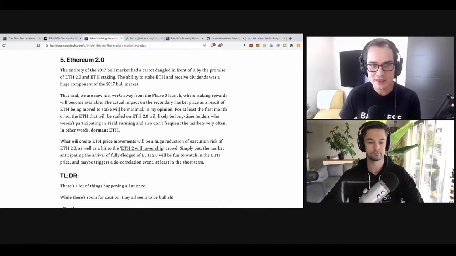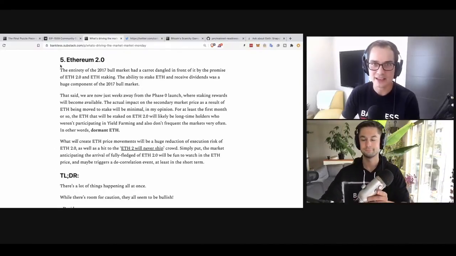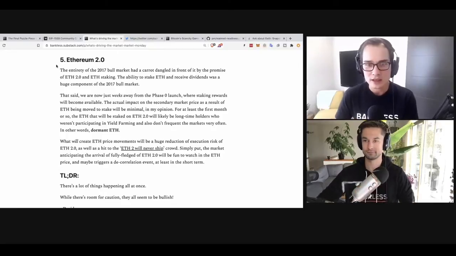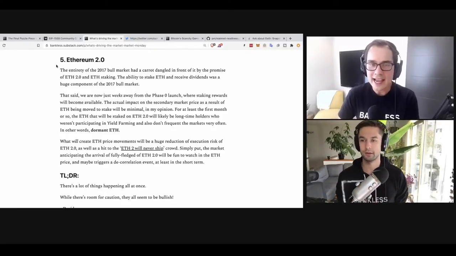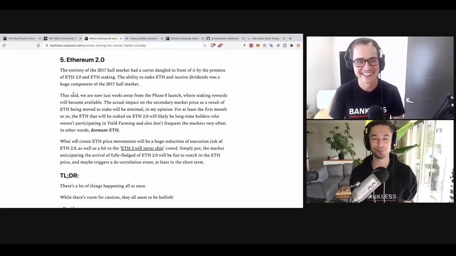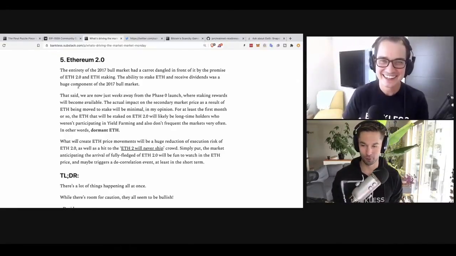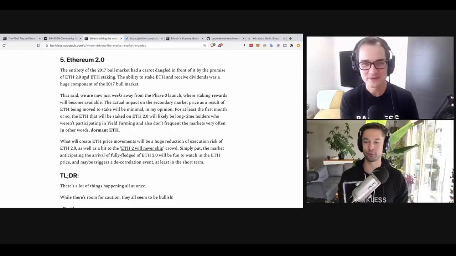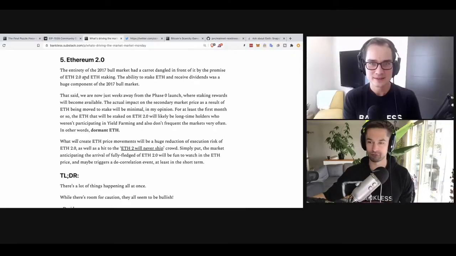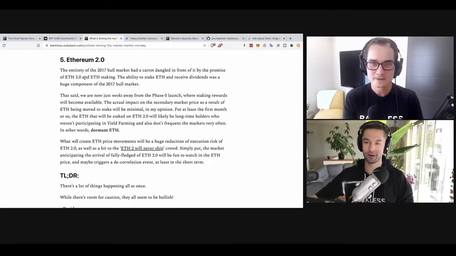But let's get to the fifth thing, and this could be a catalyst for that breaking of correlation, David, and that's ETH 2.0. Is it actually going to ship this time? Because I heard ETH 2 was never going to ship. Dude, the funniest thing about the last bull market that we all went through is the tone of the bull market was like, yeah, this bull market is going to lead right into Ethereum 2.0 and we're all going to be staking.